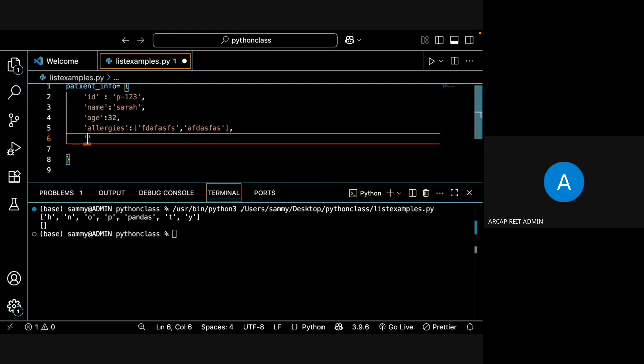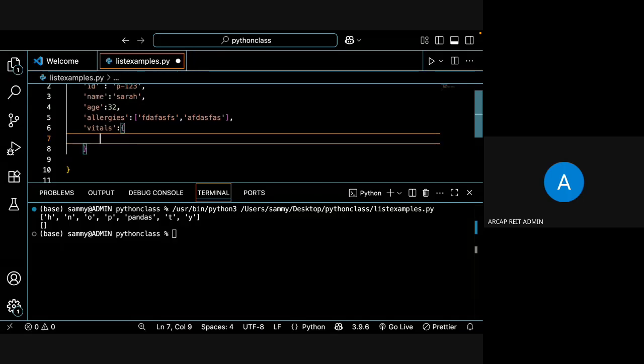So vital. Again here we can start another key and value content, right? Heart rate, and slow in typing, 75.